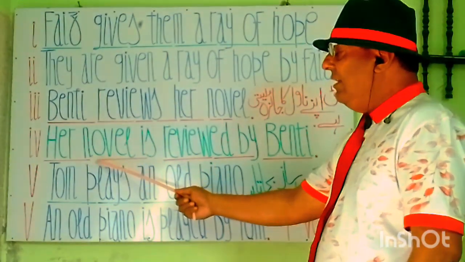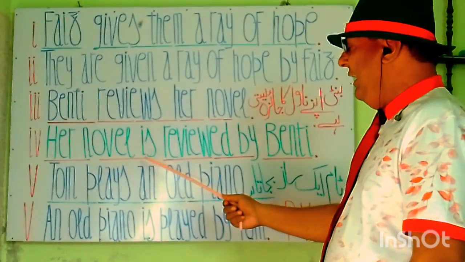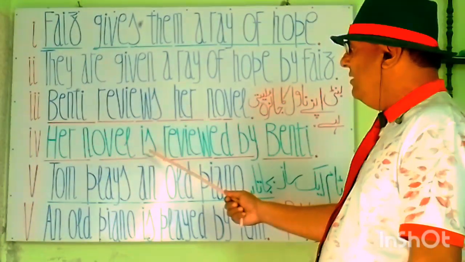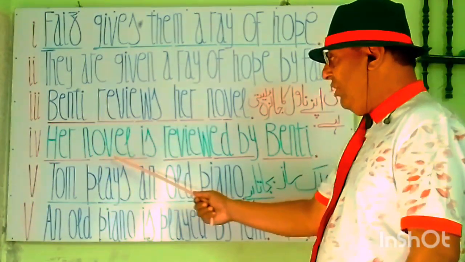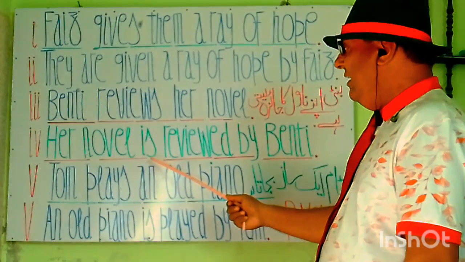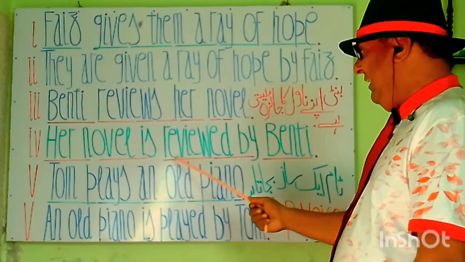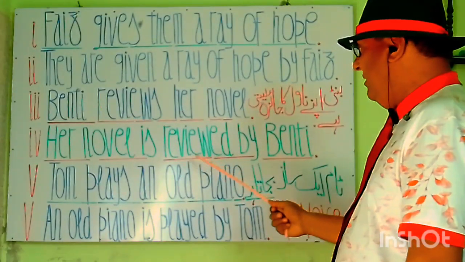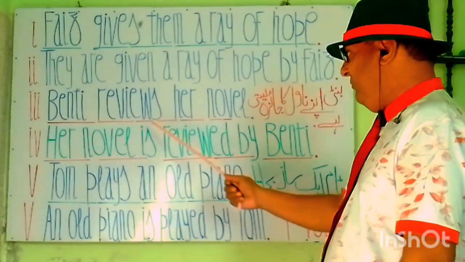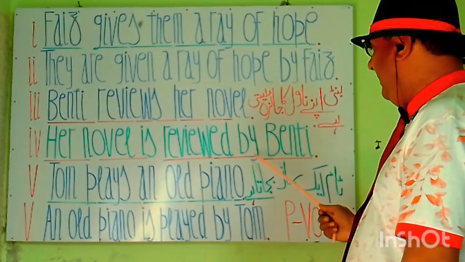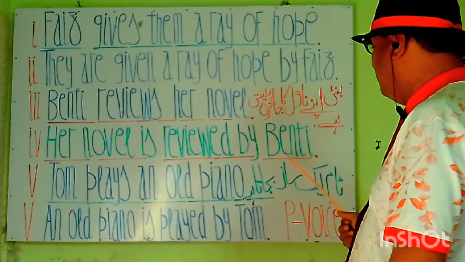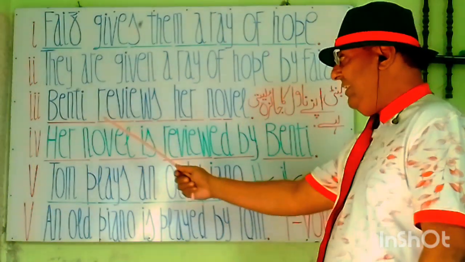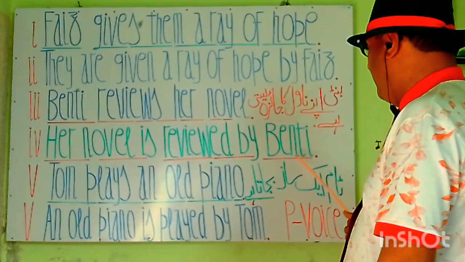Her novel is a subject here, and according to the subject we write is here. Singular subject is her novel, and we will write here is as the rules allow. Then we will write the third form of verb review, that is reviewed, and then the connecting word by, and in the last we will write here an object, that is Benty. Benty will stay here as an object because it's a proper noun.